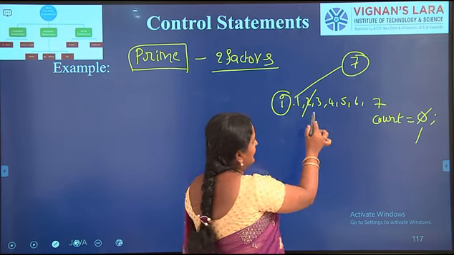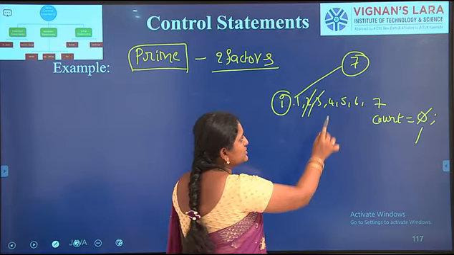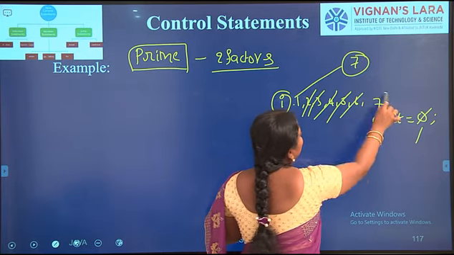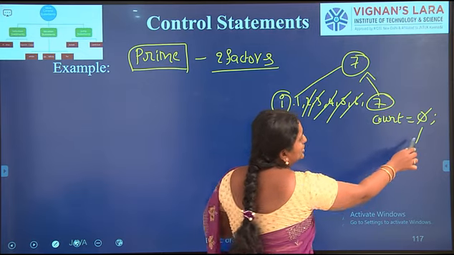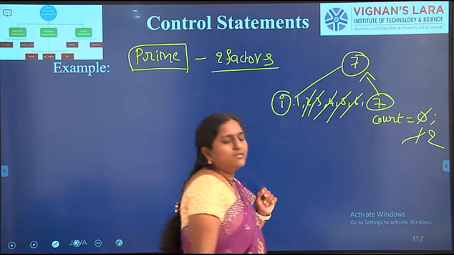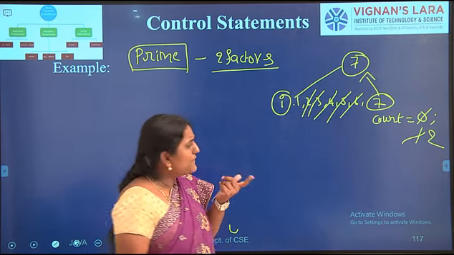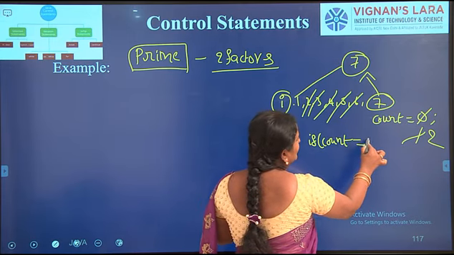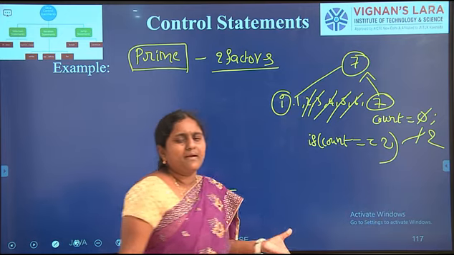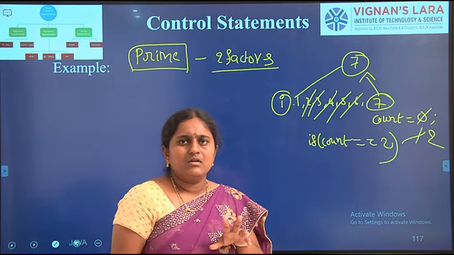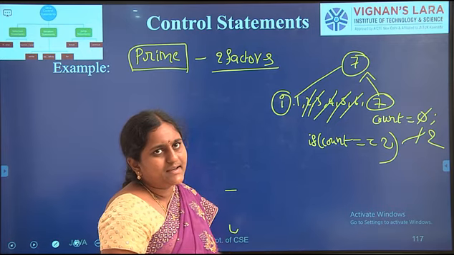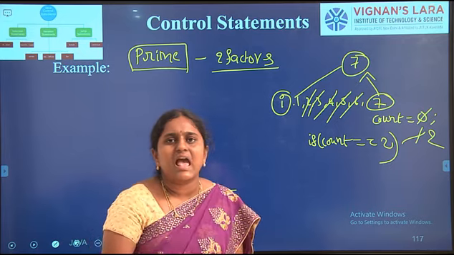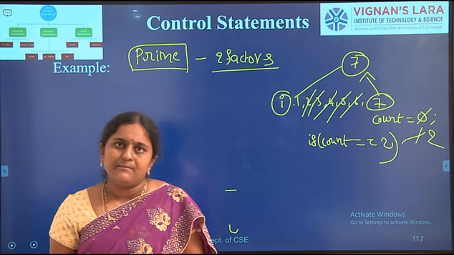Next, 2 is not a factor of 7, 3 is not a factor of 7, 4 is not a factor of 7, 5 is not a factor of 7, 6 is not a factor of 7. 7 itself is also a factor of 7, so the count value will be incremented to 2. If count equals 2, the given number is a prime number; otherwise it is not. In this way we calculate the factors of the given number. A prime number means a number which has two factors.